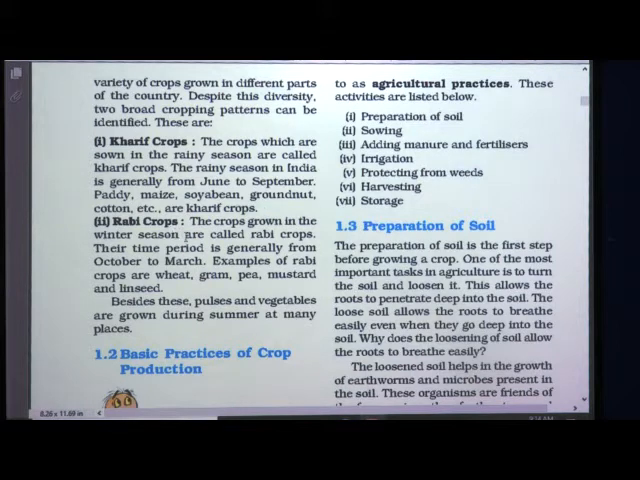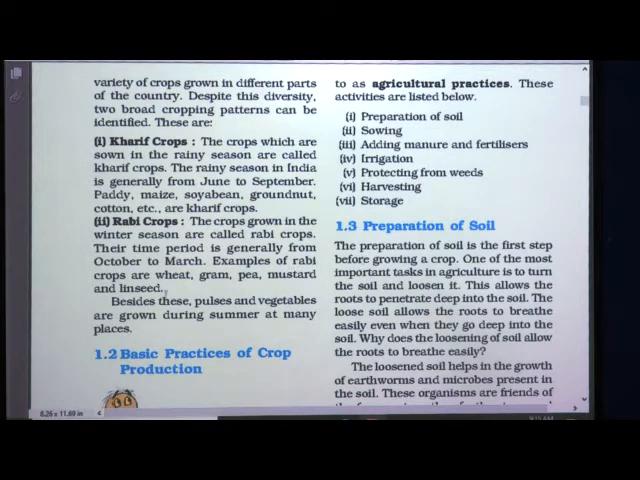Now, the second cropping pattern is Rabi crops. The crops grown in the winter season are called Rabi crops. Their time period is generally from October to March. We have seen that the time period of Kharif crops is June to September, whereas that of Rabi crops is from October to March. October, November, December, January, February, March, 6 months.